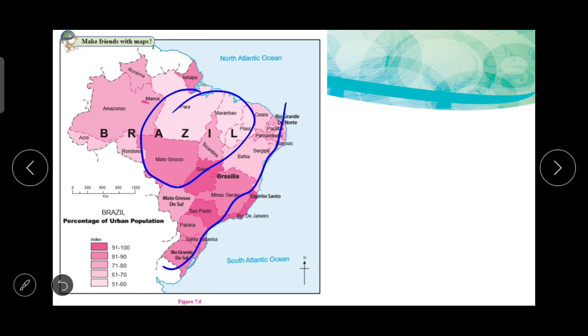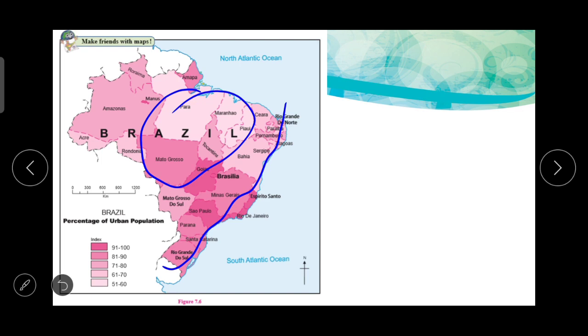As population is less in Amazon basin and Brazilian highlands, urbanization is also less. In this part, Manaus is a port on the confluence of the Negro and the Amazon. So urbanization has occurred here.